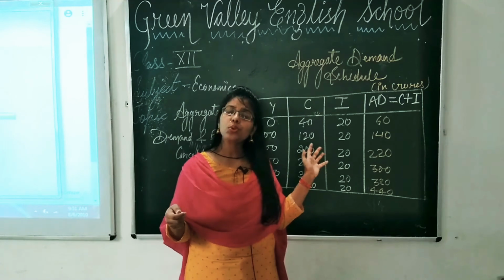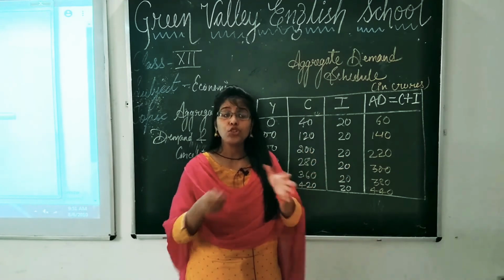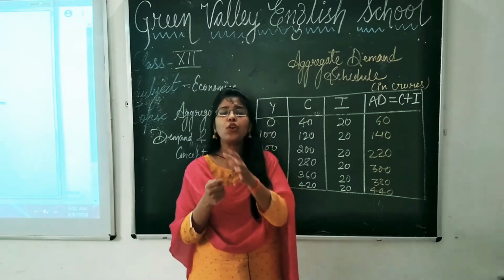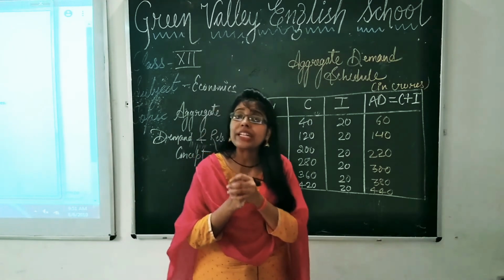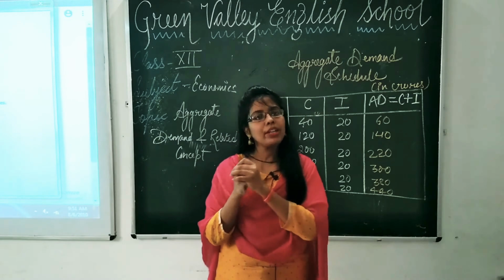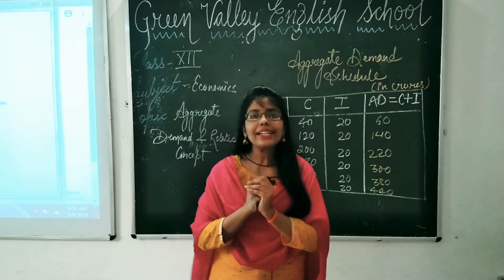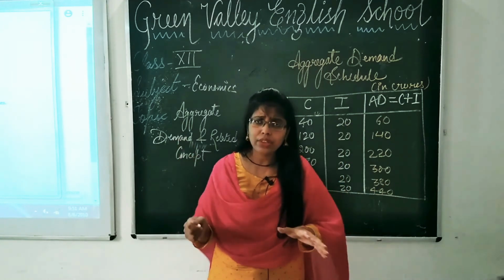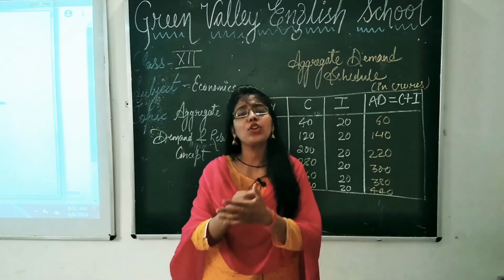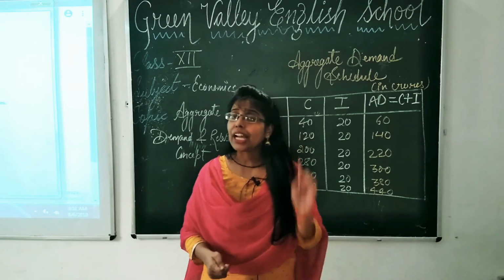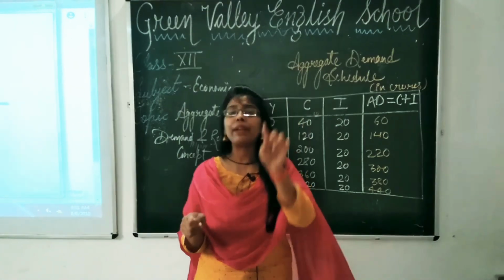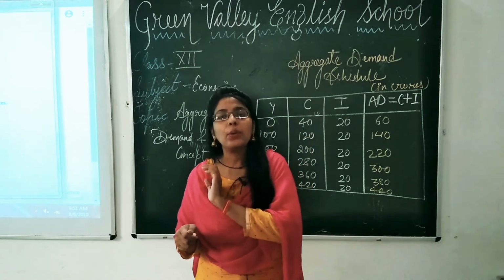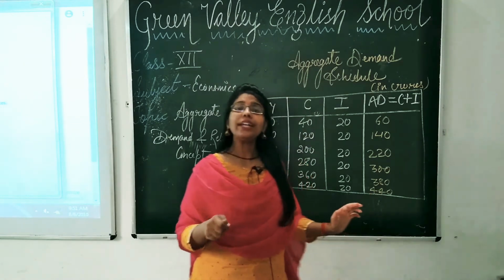It refers to the total value of all goods and services which all the sectors of the economy are planning to buy at a given level of income during a period of one accounting year. So I told you the meaning of aggregate demand: the total value of all goods and services that all the sectors of an economy are planning to buy. They are not actually buying, they are planning to buy, at a given level of income during a period of one accounting year. That is aggregate demand.